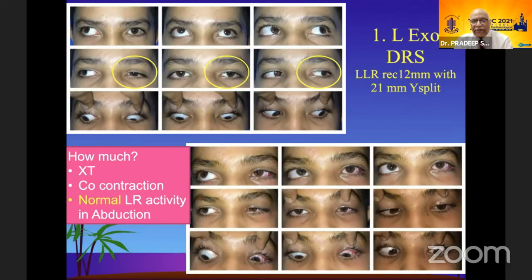There is an exotropia in the primary position and the retraction is quite a bit. So in such a situation, one should do an LR, that is the left lateral rectus recession of about 12 millimeters. In this case, we did it with a large Y split of 21 millimeters. And as you can see, the retraction and the upshoot and downshoot both will be taken care of. Mind you, the retraction is corrected by the recession of the lateral rectus, and the upshoots and downshoots are taken care of by the Y split.